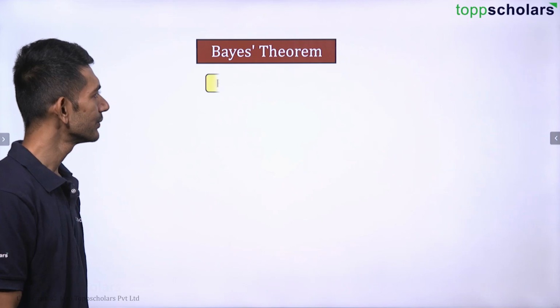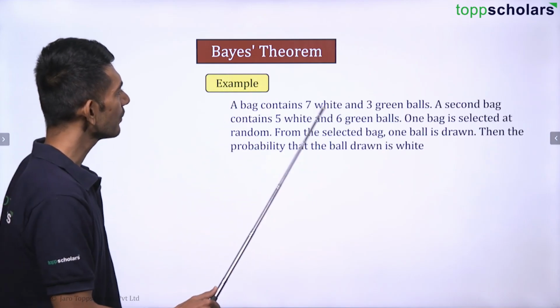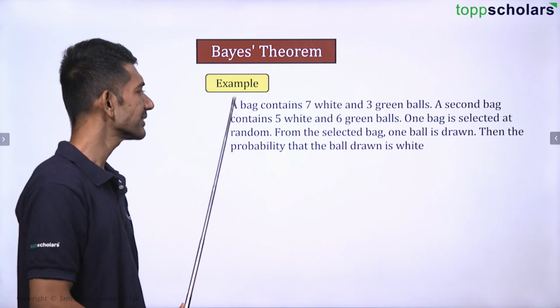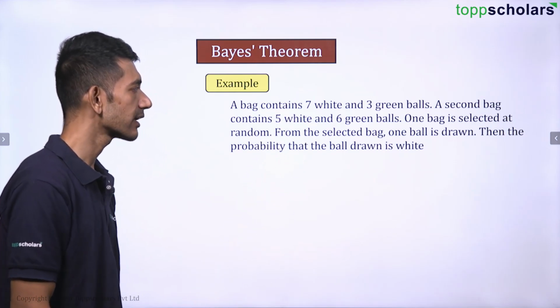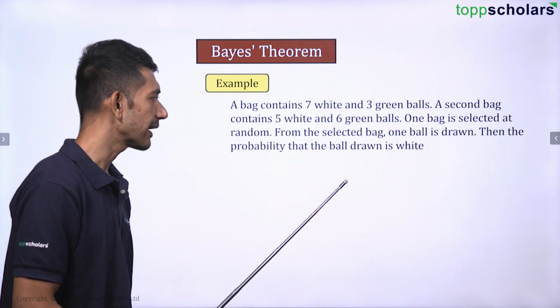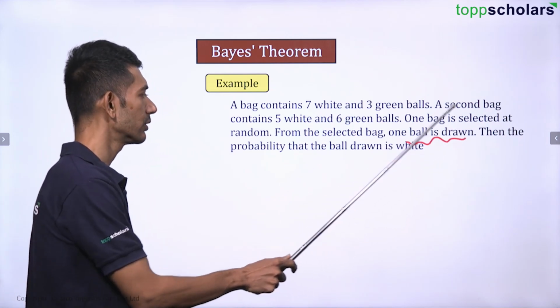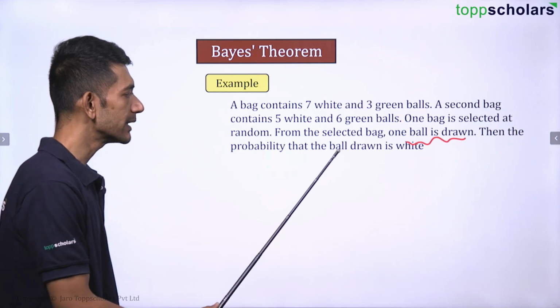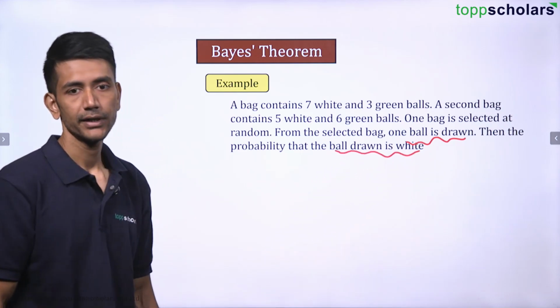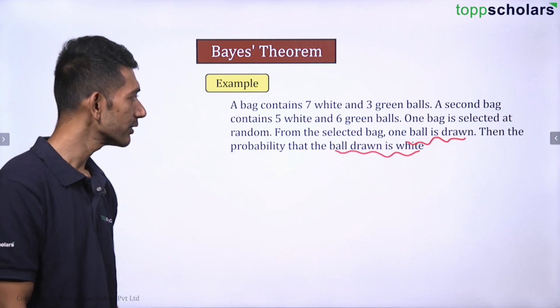Okay, let's continue. A bag contains 7 white and 3 green balls. A second bag contains 5 white and 6 green balls. One bag is selected at random. From the selected bag, one ball is drawn. Then what is the probability that the ball drawn is white? We need to find out the probability that the ball drawn is white.